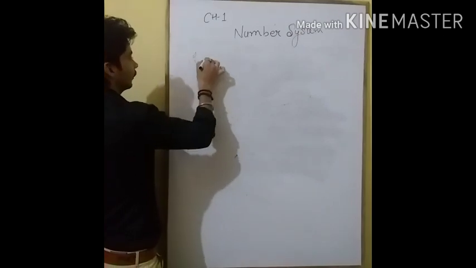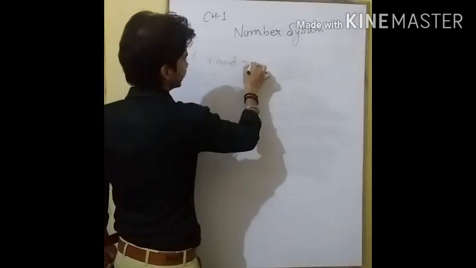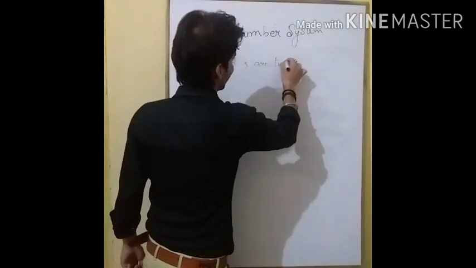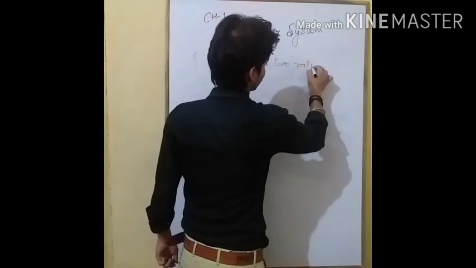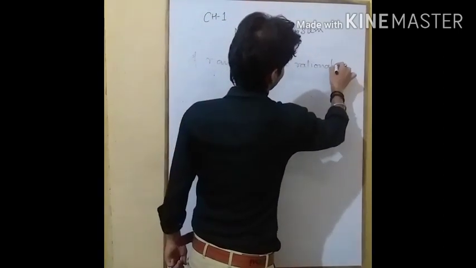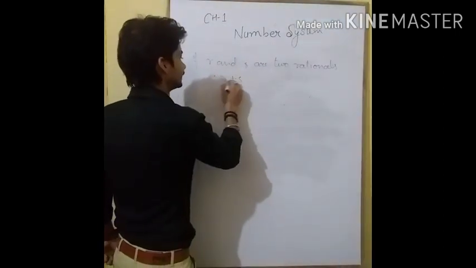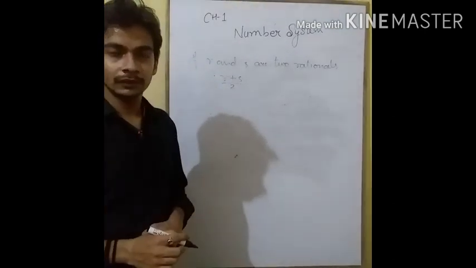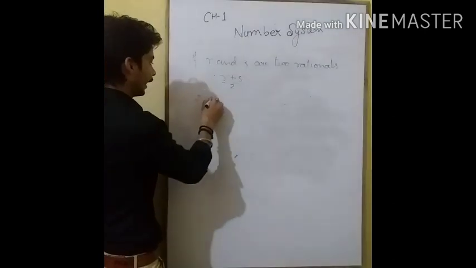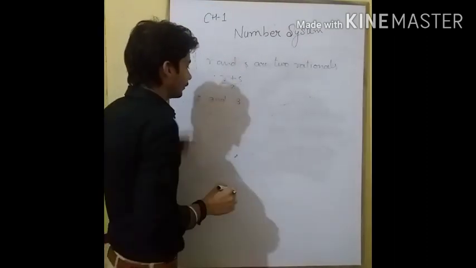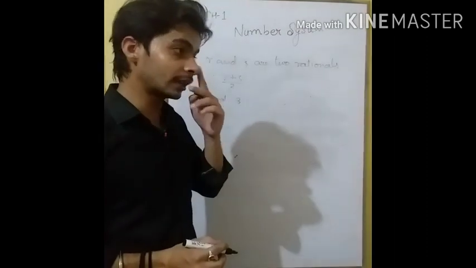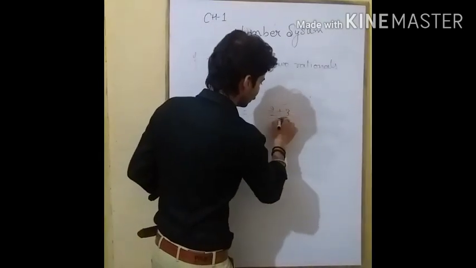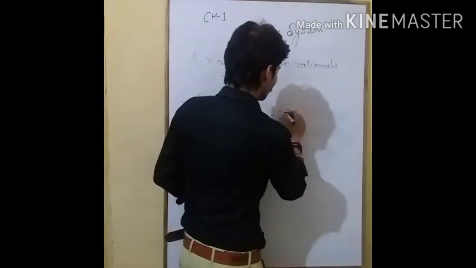If R and S are two rationals, then R plus S upon 2 will be a rational number between the given two rational numbers. For example, we have 2 and 3. We have to find a rational number between 2 and 3, so for this, what will we do? We add 2 and 3 and divide by 2, and we will get 2 plus 3, 5 upon 2.